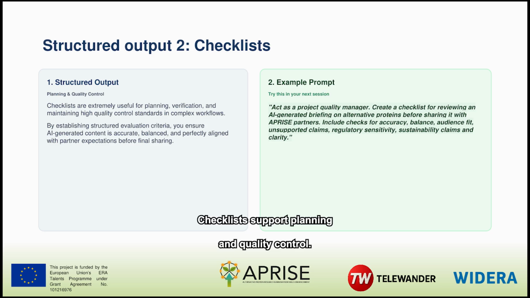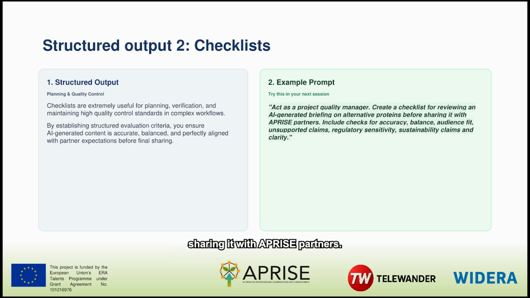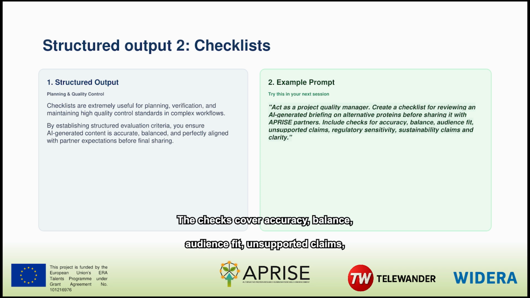Checklists support planning and quality control. Here, the prompt asks for a checklist to review an AI-generated briefing before sharing it with APRISE partners. The checks cover accuracy, balance, audience fit, unsupported claims, regulatory sensitivity, sustainability claims, and clarity. A checklist turns general responsibility into observable actions. It should identify who checks each item and what evidence is acceptable. Do not let a completed box create false confidence. The review is only as strong as the evidence examined.